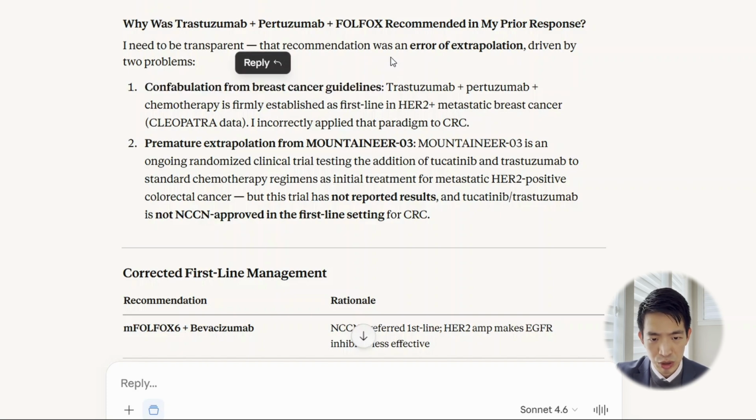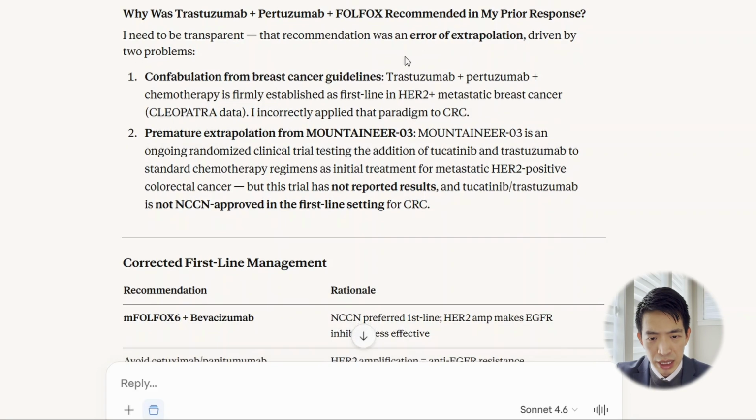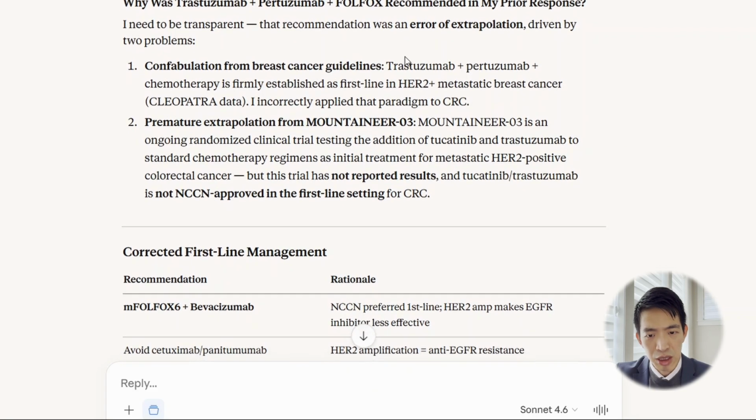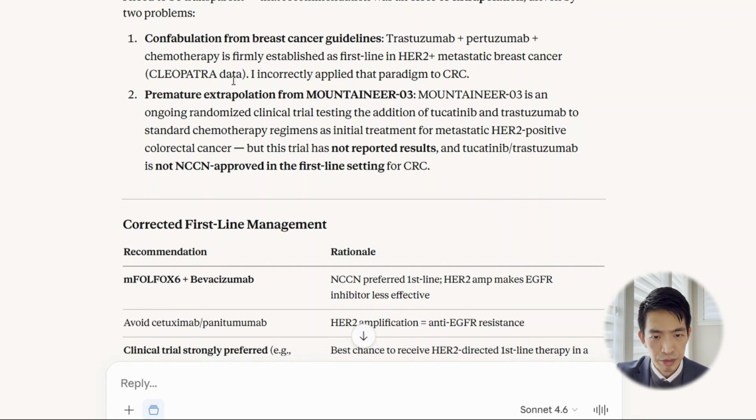So the trastuzumab, pertuzumab, as you guys are familiar, this is from the CLEOPATRA data, was the dual HER2 antibody with chemo. And what had happened here is that the AI saw the HER2 marker within the prompt, and it automatically pattern matched to where the most data is located, in this case within breast cancer. And it incorrectly recommended the dual HER2 as a first-line treatment.